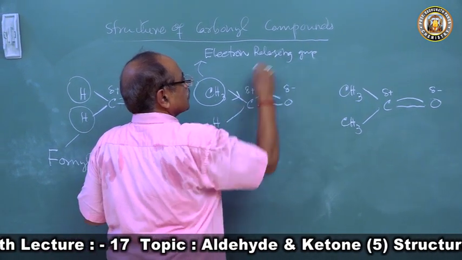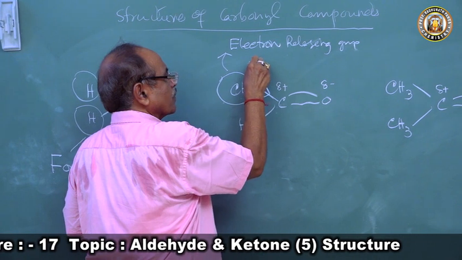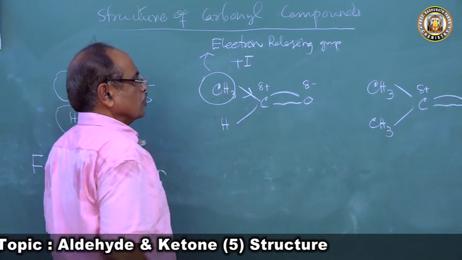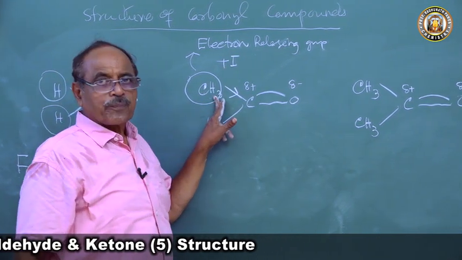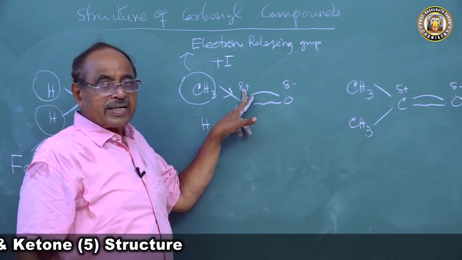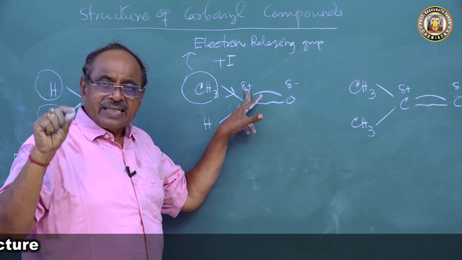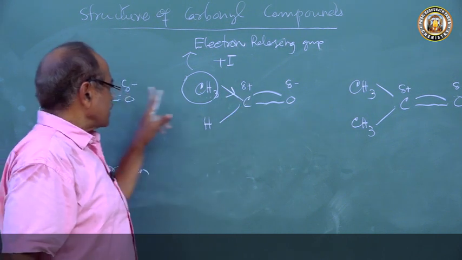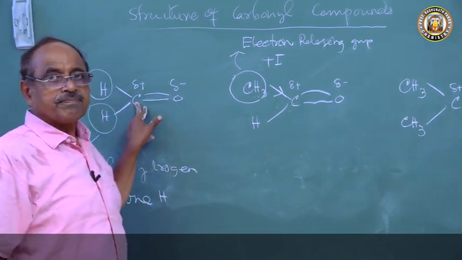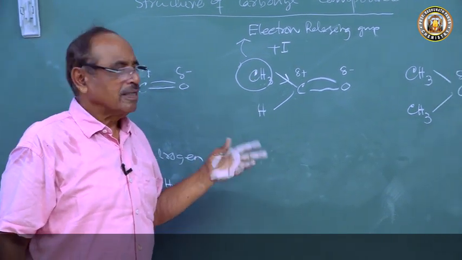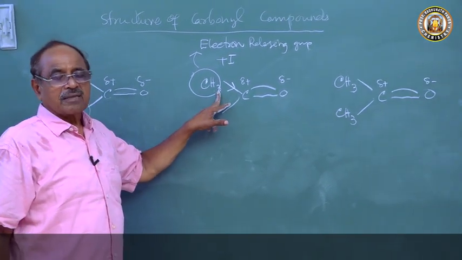What it does is the plus I effect. So there is a plus I effect of the methyl group, and the positive charge upon the carbonyl carbon in acetaldehyde is less than that of formaldehyde. Do you understand this?